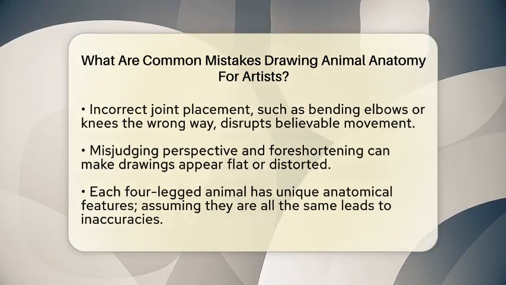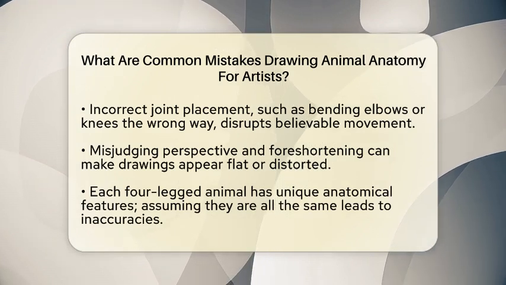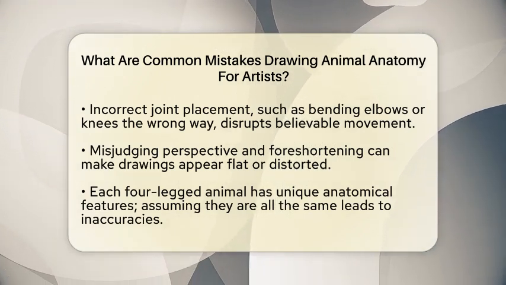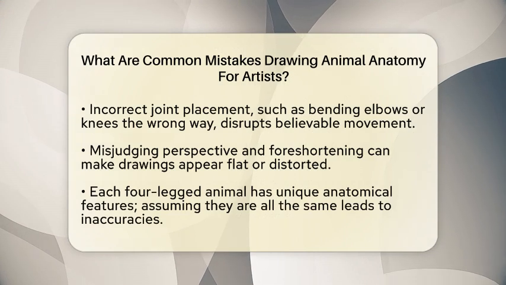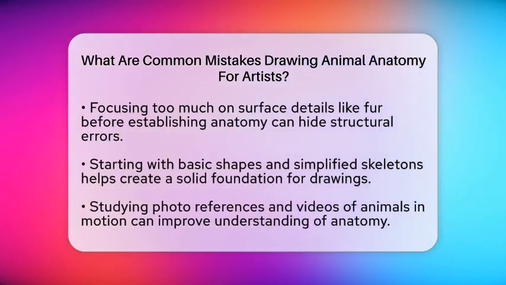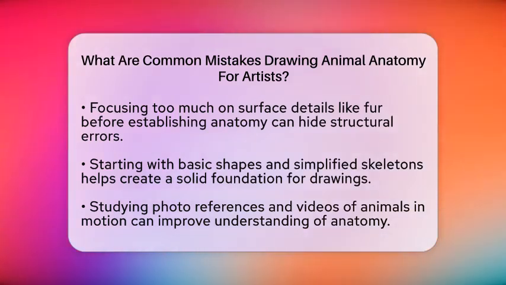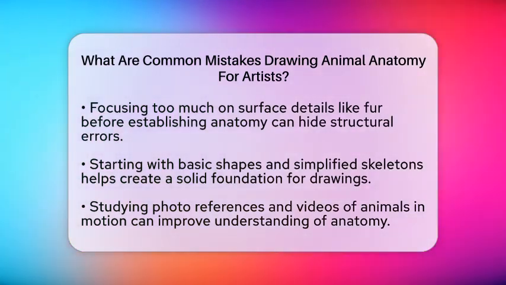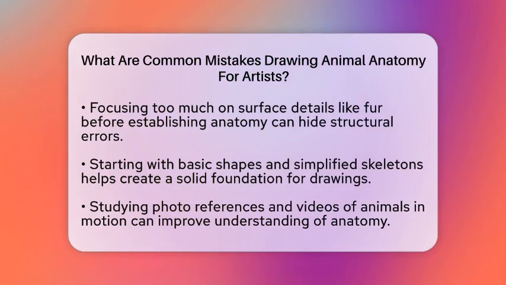Another mistake is assuming that all four-legged animals share the same anatomy. Each species has unique skeletal structures and muscle groups. Ignoring these differences can lead to generic and inaccurate drawings. It is essential to study specific references for each animal type.